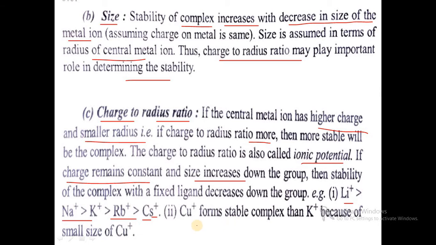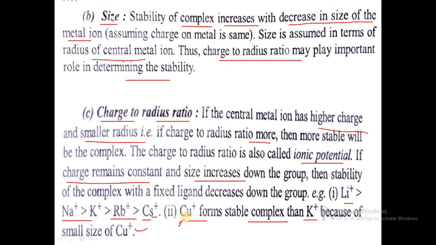Another phenomenon is that Cu+ forms a more stable complex than K+ because of the small size of Cu+ as compared to K+. Also, Cu+ shows 3d10 electronic configuration, and due to Pauli's rule